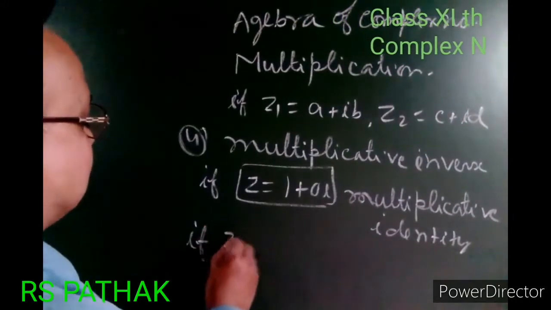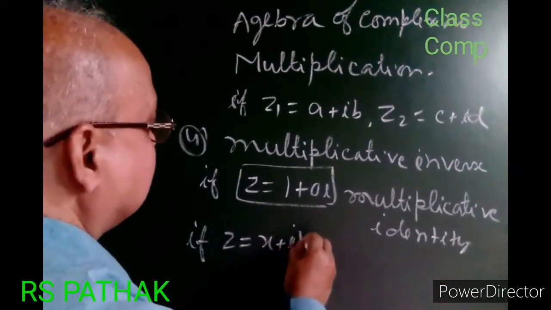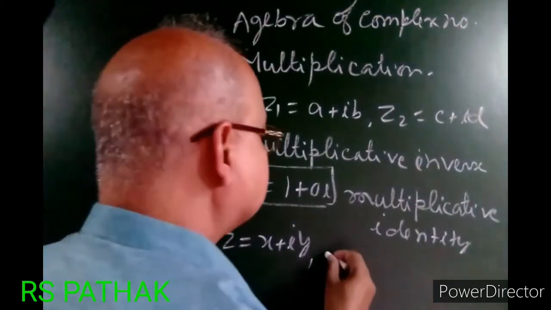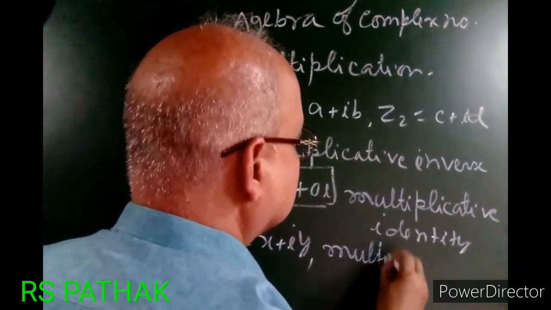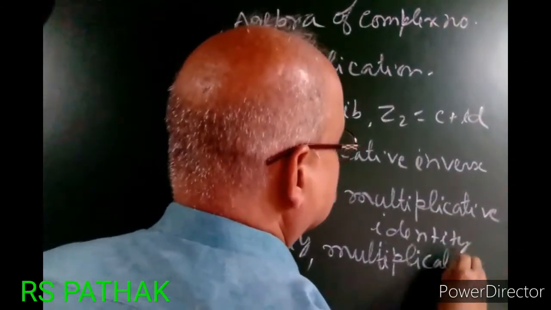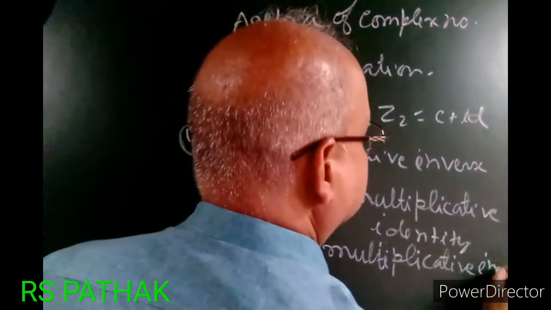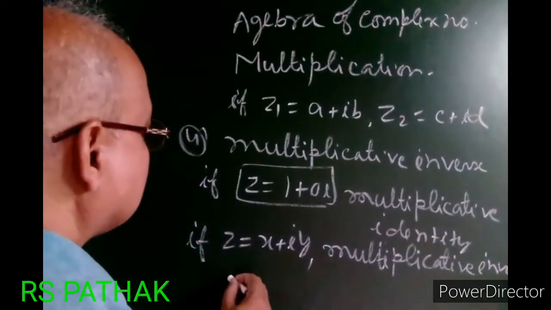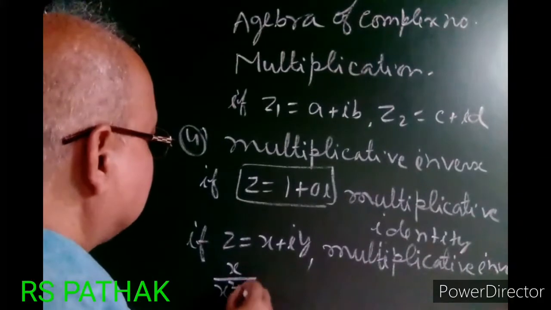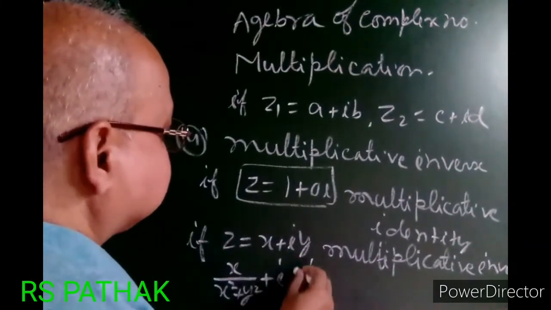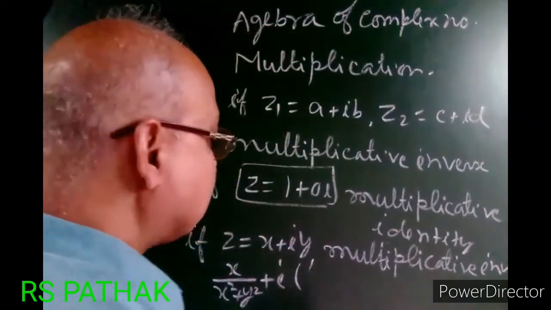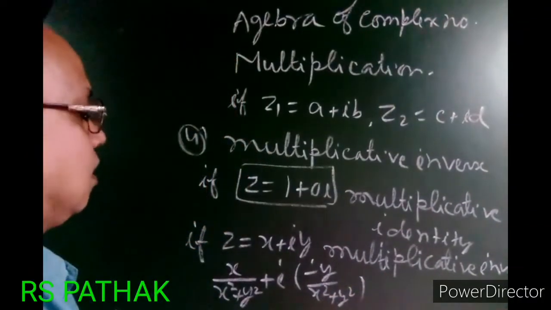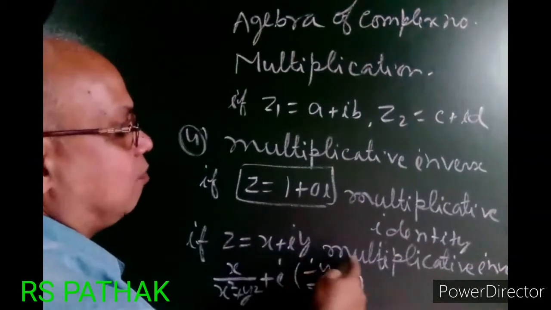Let us suppose z equal to x plus iy is given, then its multiplicative inverse will be x upon x square plus y square plus i times minus y upon x square plus y square. This is the multiplicative inverse.